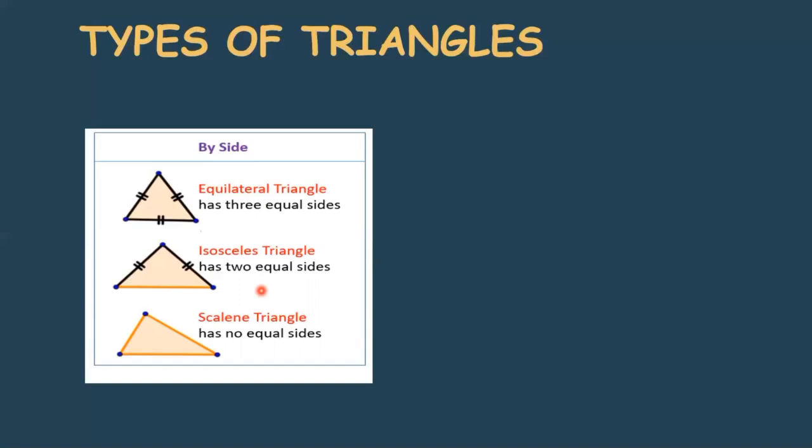So we have learned about three different types of triangles on the basis of sides. Equilateral means all three sides are equal. Isosceles means two sides are equal. And scalene triangle means it doesn't have any equal sides. All three sides are of three different measurements.